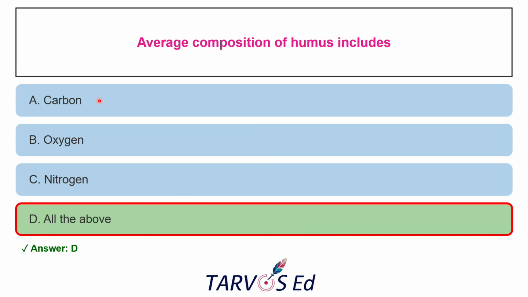Percentage wise, it is 58% of carbon, nitrogen will be around 2 to 3%, and the remaining will be oxygen, phosphorus, hydrogen and sulfur. Okay.